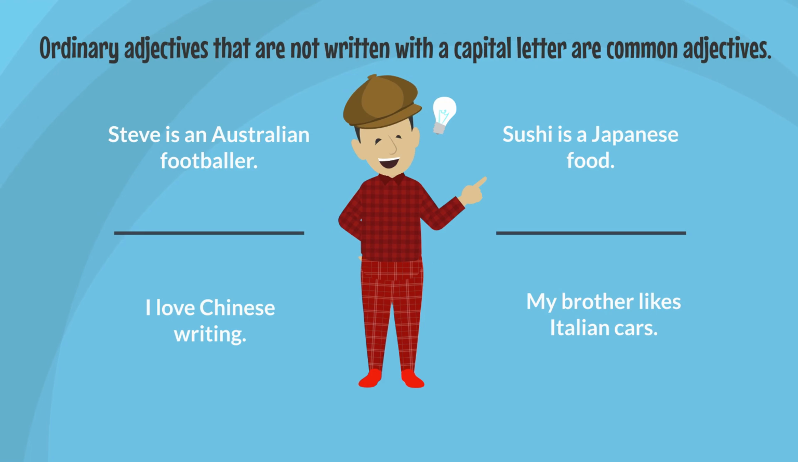Ordinary adjectives that are not written with a capital letter are common adjectives. Steve is an Australian footballer. Sushi is a Japanese food. I love Chinese writing. My brother likes Italian cars.